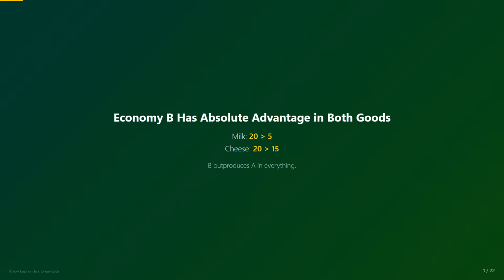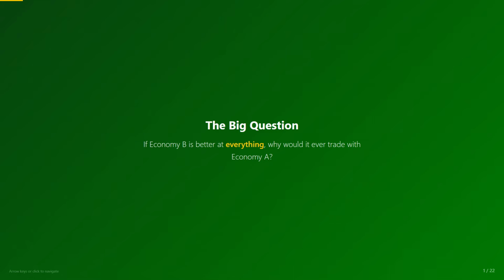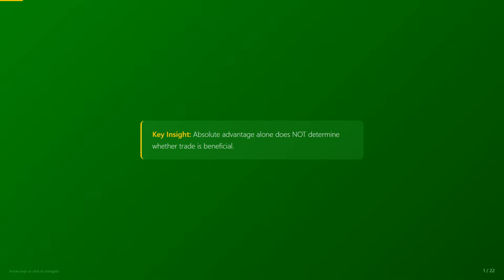To find it, we don't look at a direct comparison of the same product between two economies, but rather at the ratio between products within each economy. We ask, what does it cost to produce one product in terms of the other product? This is the opportunity cost. Let's start with economy A. A worker can produce 5 tons of milk or 15 tons of cheese. If we divide everything by 5, we get that 1 ton of milk equals 3 tons of cheese. The meaning is, every time a worker in economy A produces 1 ton of milk, he gives up 3 tons of cheese. This is the opportunity cost of producing milk in economy A.